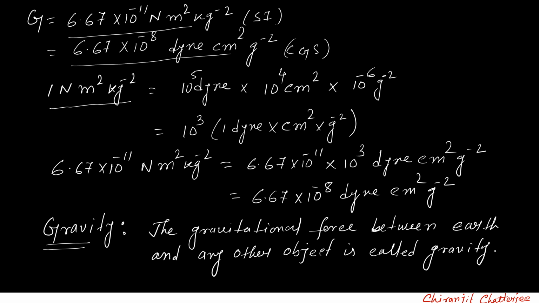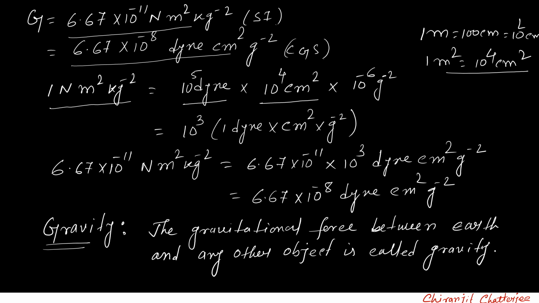So 1 Newton equals 10^5 dyne, and 1 meter equals 100 centimeter, that means 10^2 centimeter. So 1 meter square equals 10^4 centimeter square. That's why 10^4 centimeter square. Now here it is kg to the power minus 2. So 1 kg equals 10^3 gram. So 1 kg square equals 10^6 gram square.